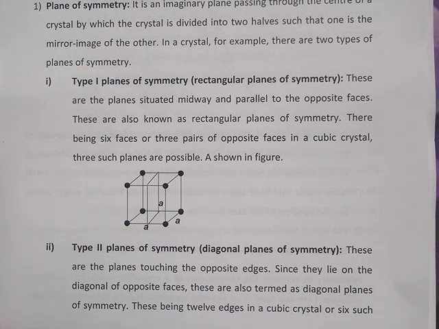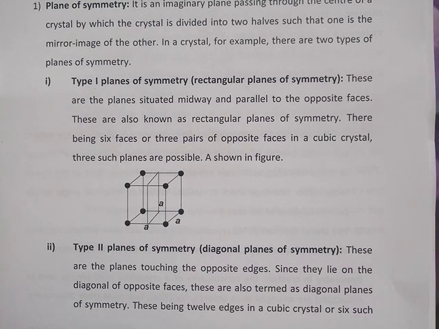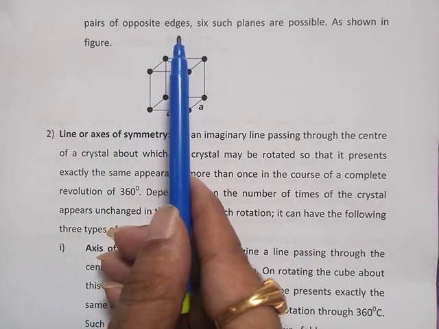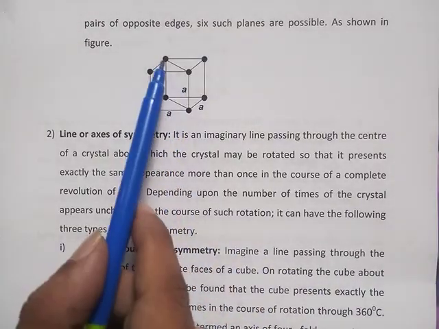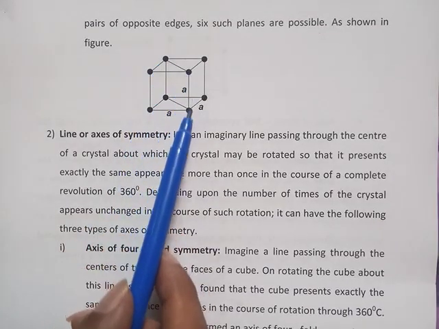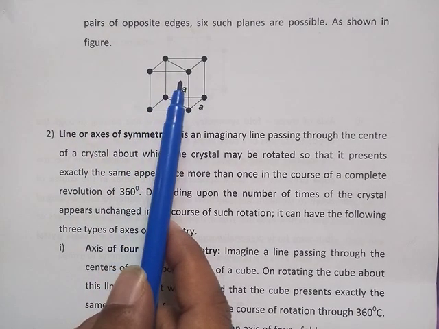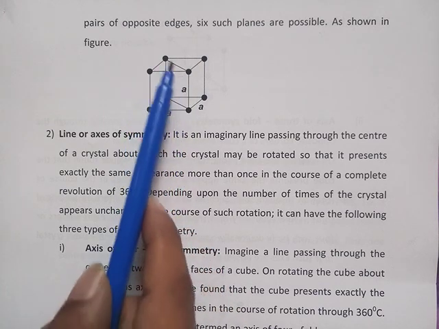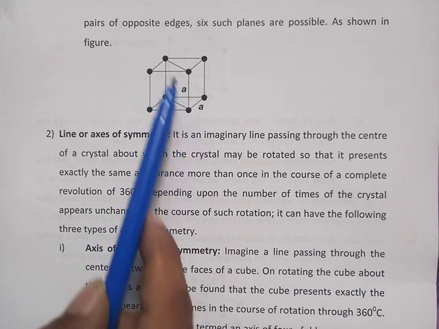In a cubic crystal, 12 edges are present, or 6 such pairs of opposite edges, so 6 planes are possible. Here you can see this plane, which is present at the edge. In the case of the type 2 planes of symmetry, or diagonal planes of symmetry, these imaginary planes will be touching the opposite edges.